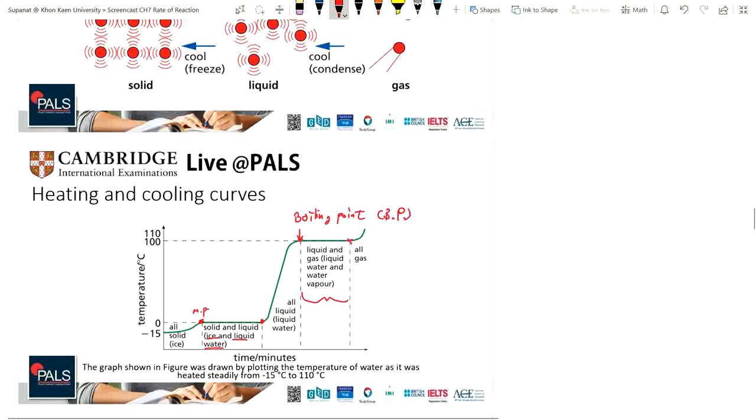Okay, this graph was drawn by plotting the temperature of the water as it was heated steadily from -15 degrees Celsius to 110 Celsius. Okay, this is the heating and the cooling curves.